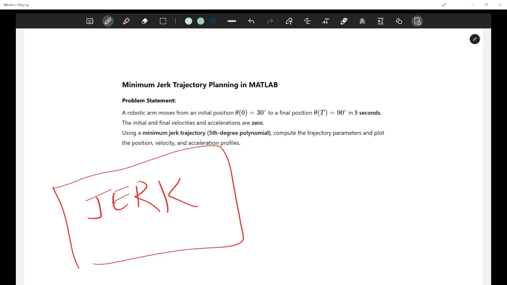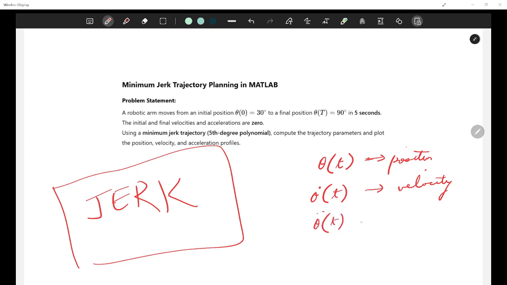Okay, jerk is basically, so theta t is your position, right? Theta dot t is your velocity. Theta double dot t is your acceleration. Theta triple dot t is jerk. So I want to have a minimum jerk trajectory, which means I want to have a smoother motion. I don't want my acceleration to be rapidly increasing and rapidly decreasing.